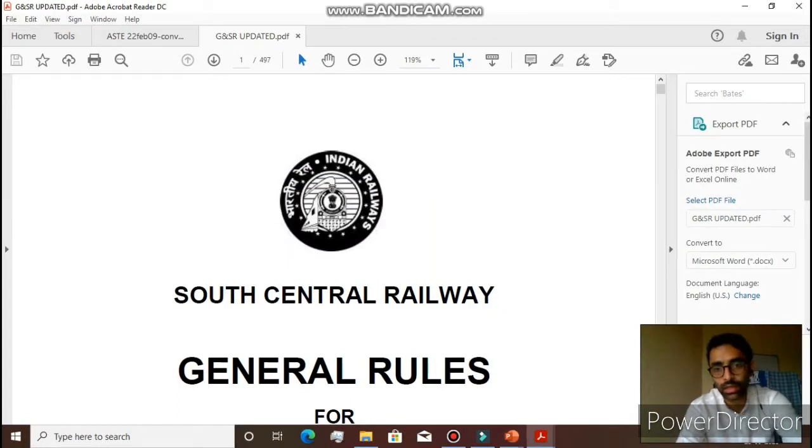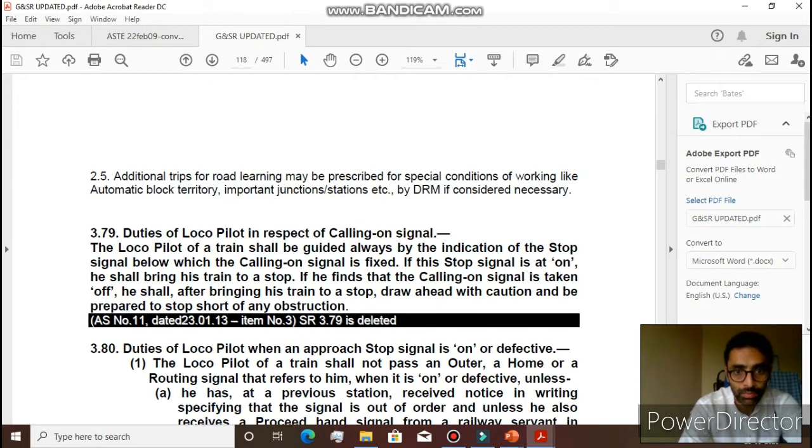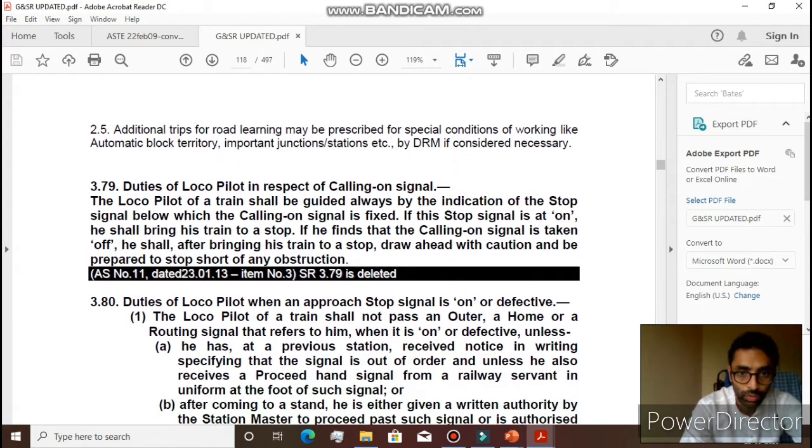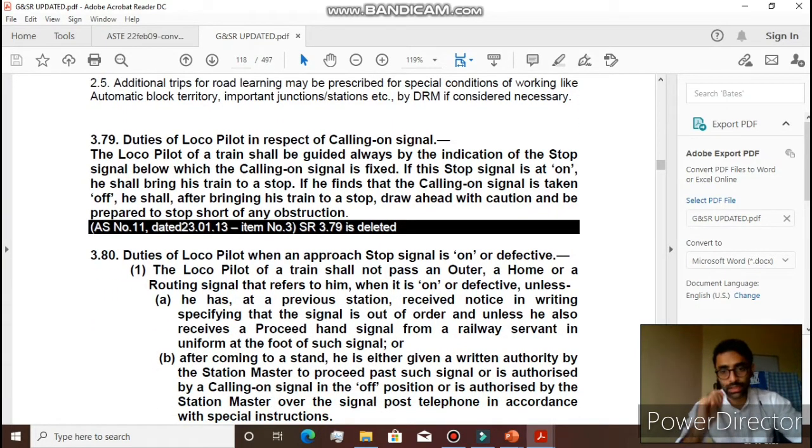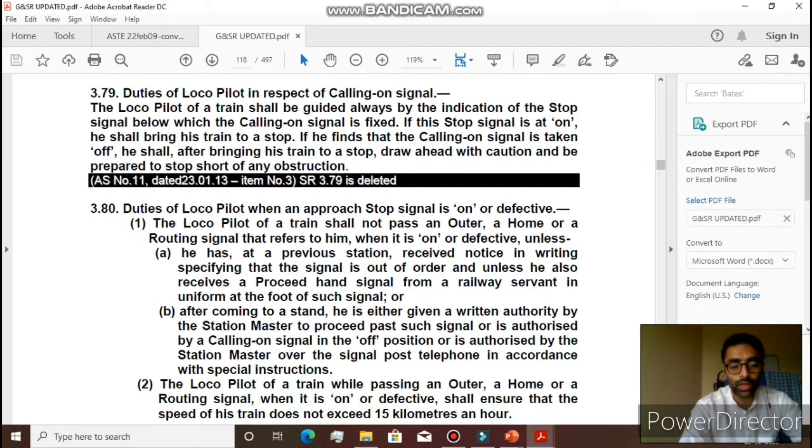Okay, so the page number was 118, so I'll go to page number 118, and here are the duties of a loco pilot when a stop signal is on or defective. What does the loco pilot need to do when the approach stop signal is on? The loco pilot of a train shall not pass an outer, a home, or a routing signal that refers to him when it is on or defective.